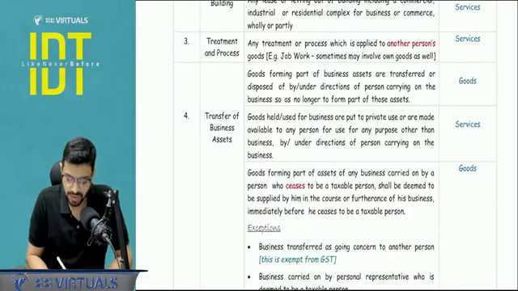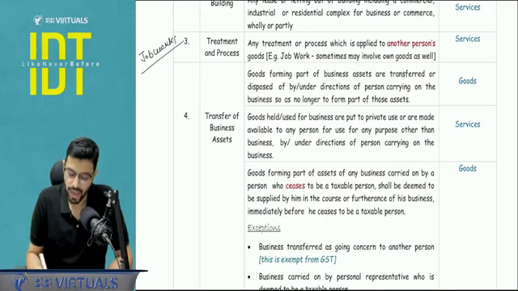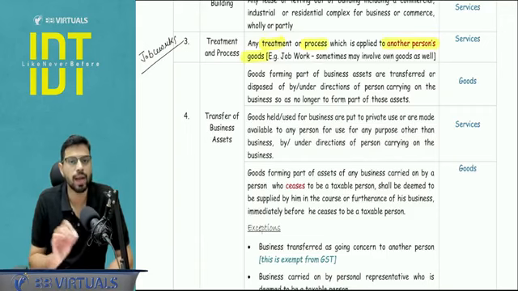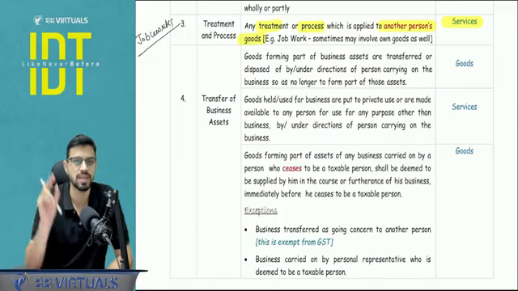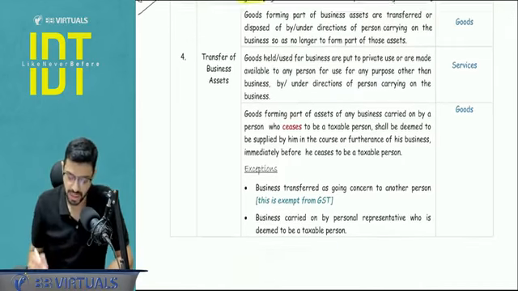This is a job work service. Now what is a job work? Basically, you are doing some kind of treatment or process on goods which are belonging to another person. This is a case of job work and it is always considered as a supply of service. This is also covered in chapter number 16, that is job work.